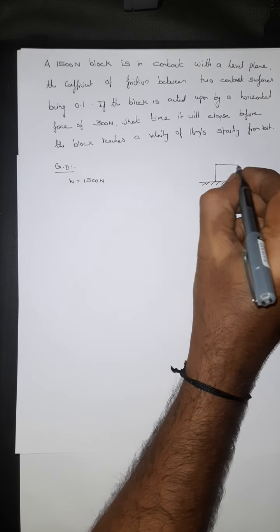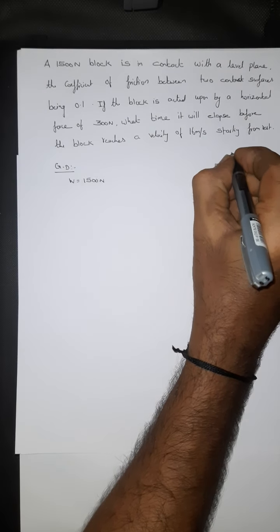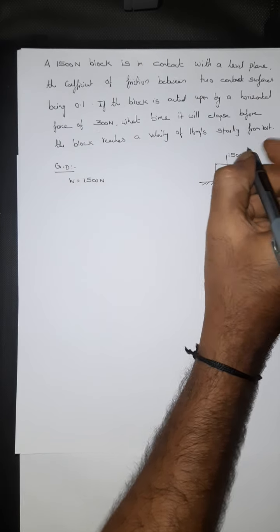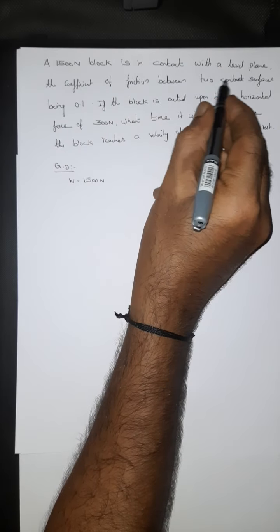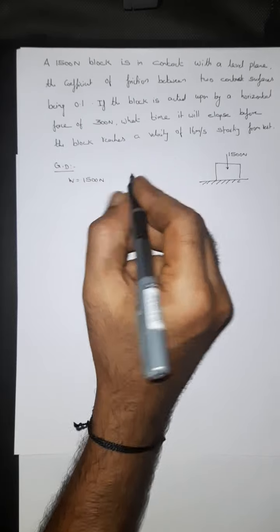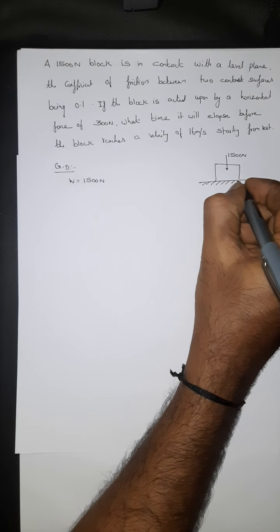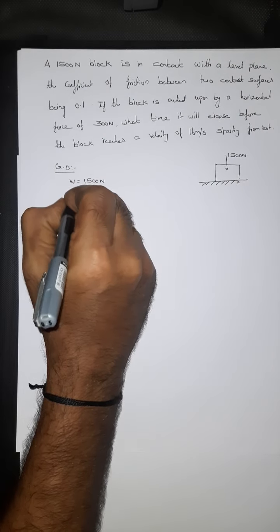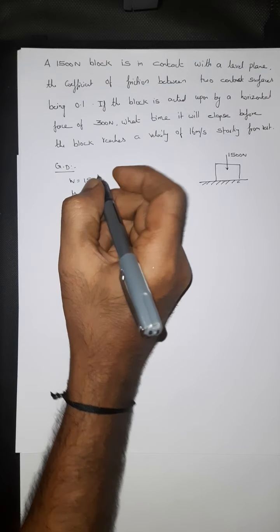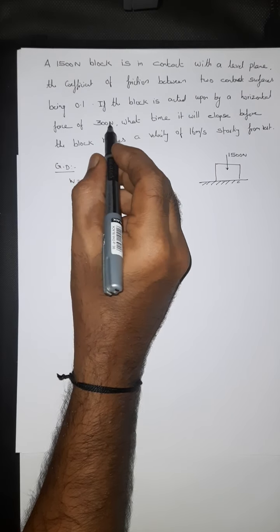A block of 1500 Newton. The coefficient of friction between the two contact surfaces is 0.1. That means between this block and the horizontal plane, mu is equal to 0.1. If the block is acted upon by a horizontal force of 300 Newton.